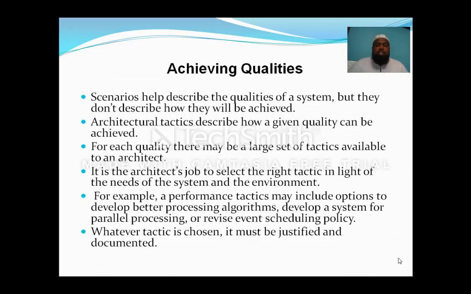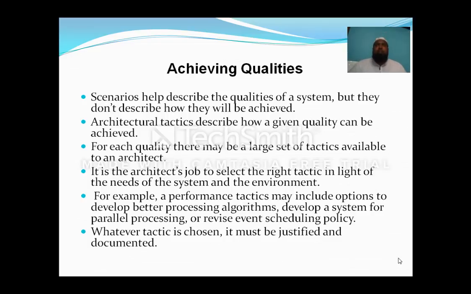For each quality there may be a large set of tactics available to an architect. Whenever you are developing an architecture, the architect has to take care. It is the architect's job to select the right tactic in light of the needs of the system and environment. It means the architect has to take care of whatever attributes are being developed in terms of quality.